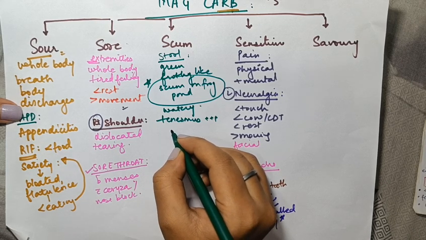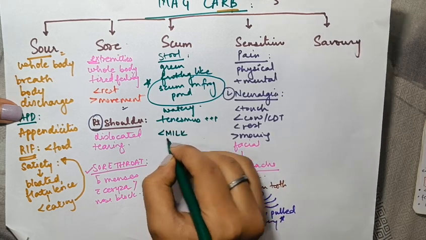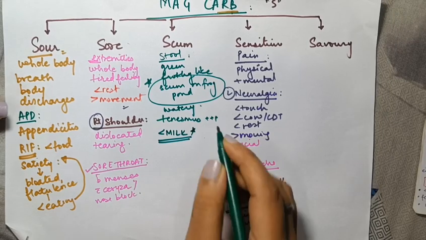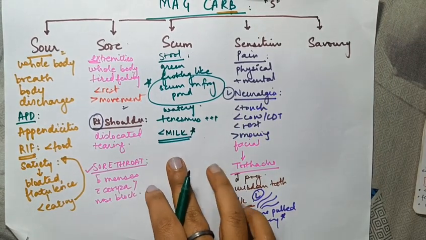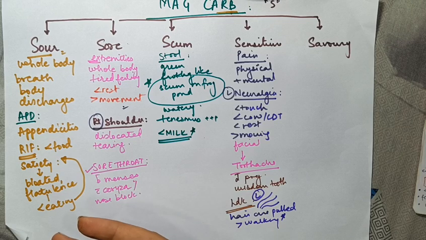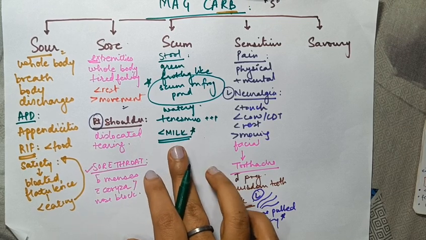Now, what is the interesting pattern here is that first of all, it is worse with milk. Now, Mag carb is again a remedy you compare with Calcarea carb. Secondly, Mag carb is a remedy given to kids as well. So, milk aggravation in kids is an interesting symptom.